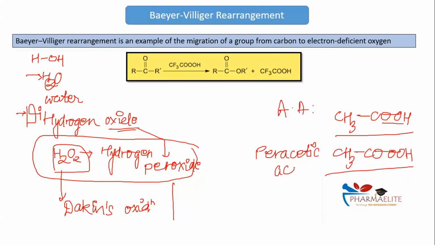That word per acetic acid, that word per is only trying to indicate that there is oxygen which is additionally being added. याद रहेगा? I've just conveyed a hint to you that the per word is just conveying that there is oxygen being added.